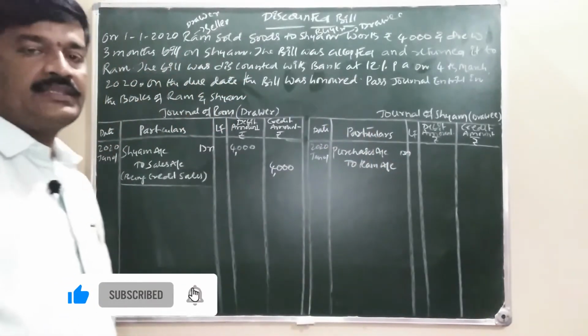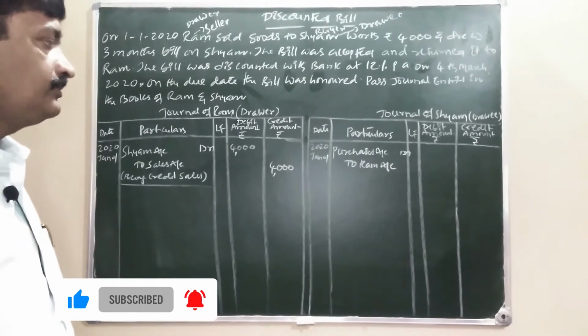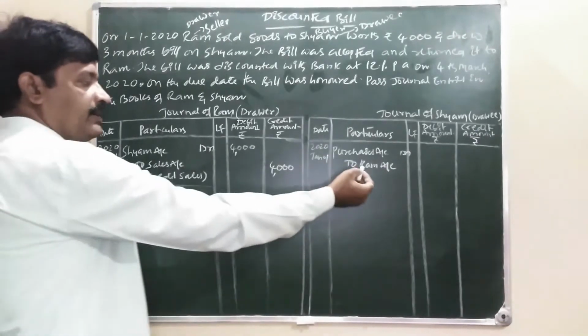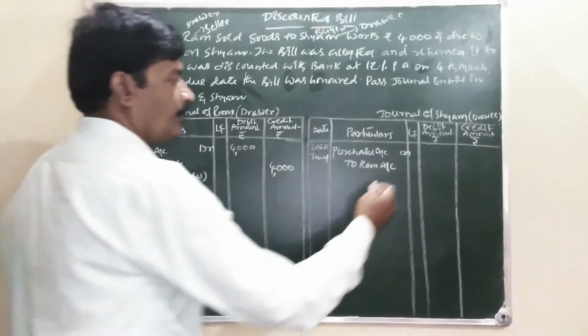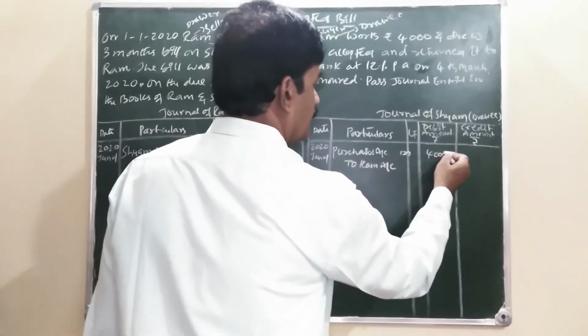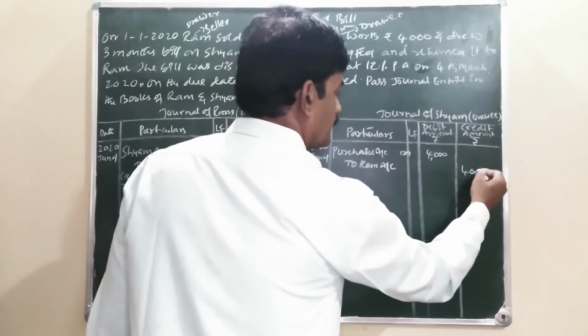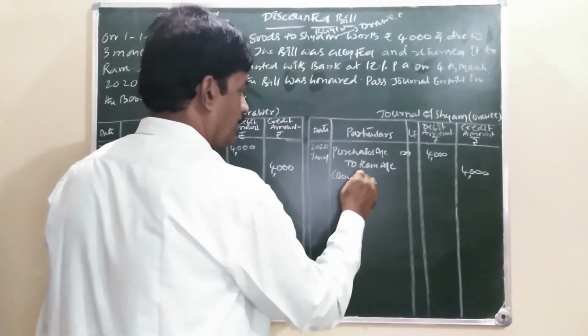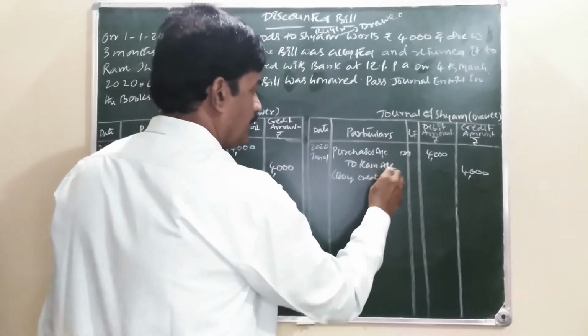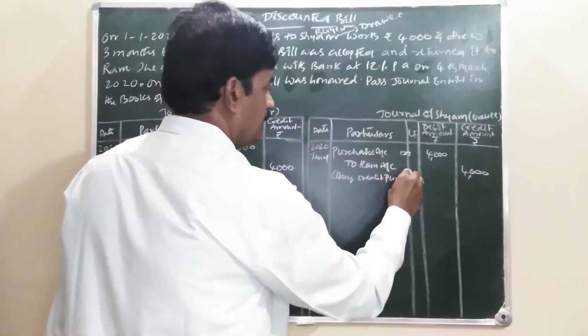Purchase is an expense. Our expenses are increasing. Creditor balance is also increasing. 4,000. Being credit purchases.